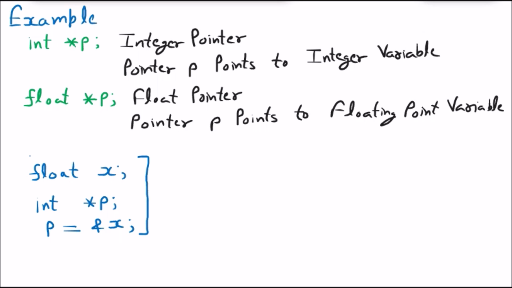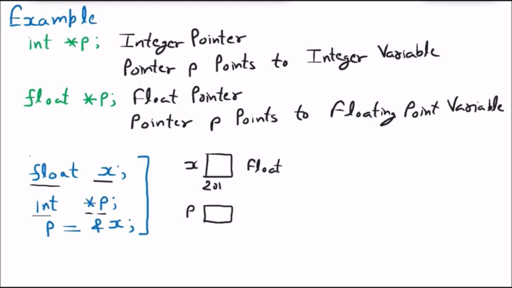So if I go with these statements, then float x means we have declared a memory, and that memory address is, suppose, 201, and this is x, and it can take a float value. Afterward we are saying int *p. This star is a special symbol, so it is saying that p is the pointer variable.